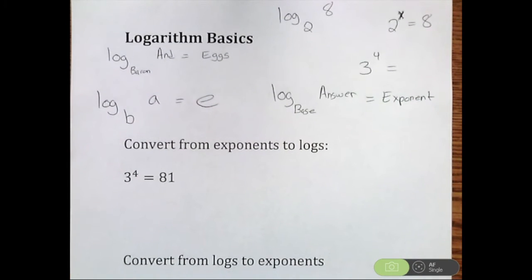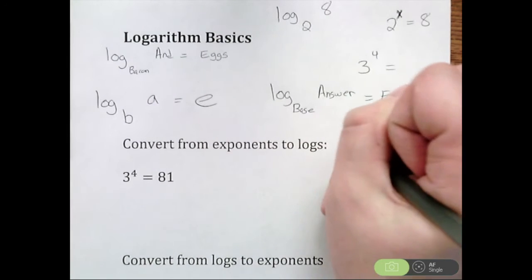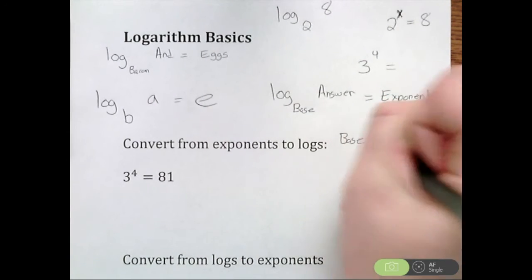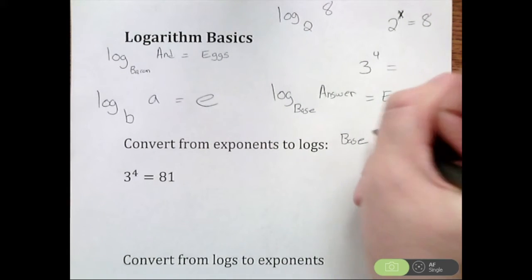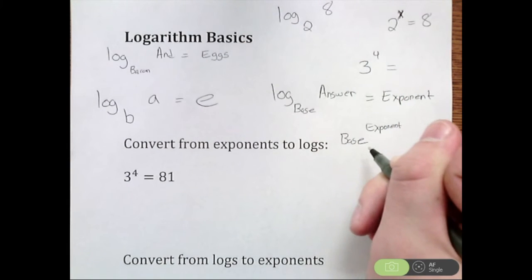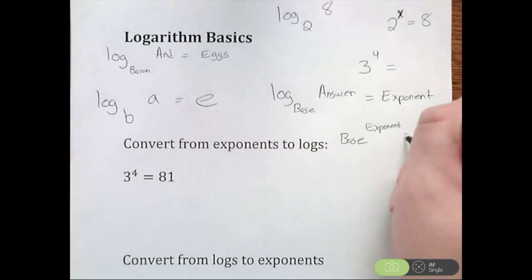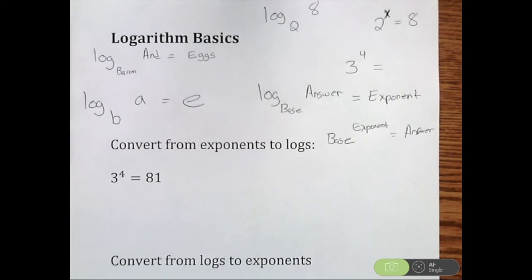Why this is important is when you're going from logs to exponents, exponential form always has a base. That's the big number, raised to a power, and that power is always your exponent. And whenever you take some number to an exponent, you get an answer. So that's how it all works.